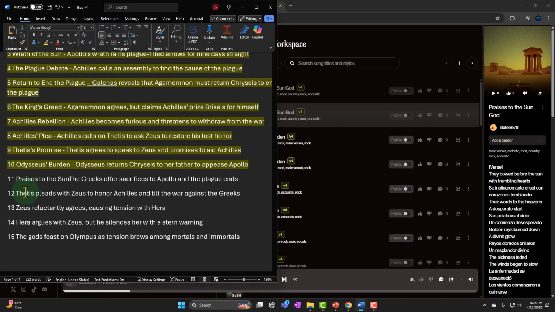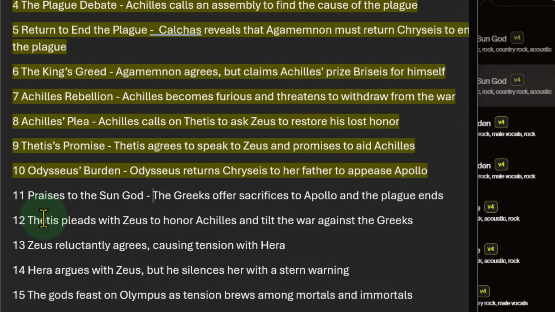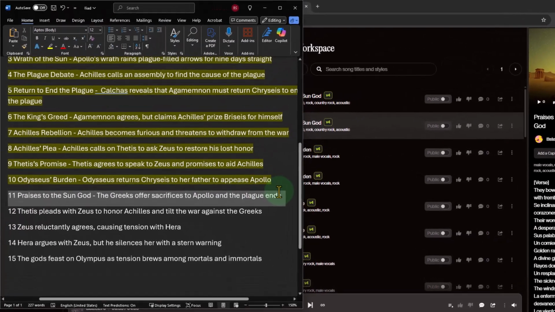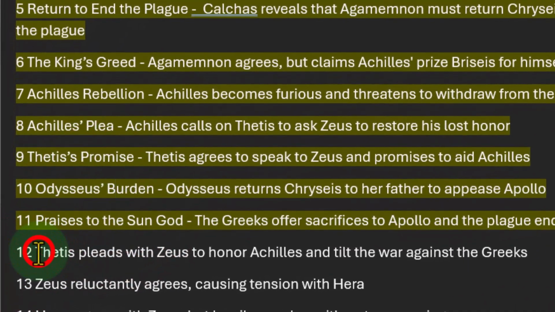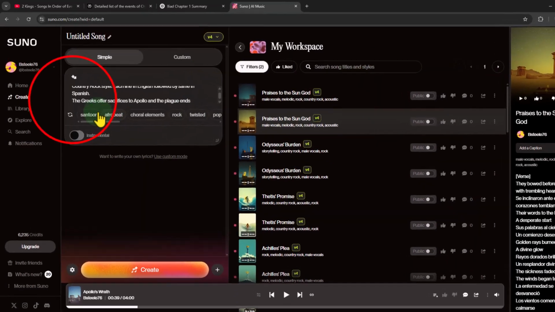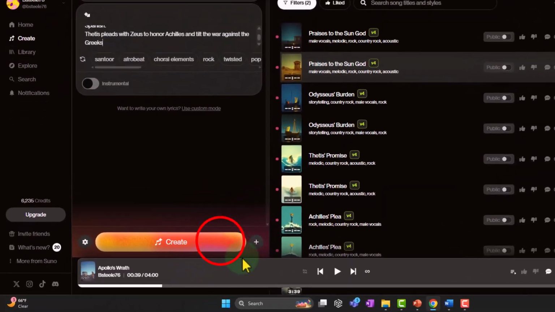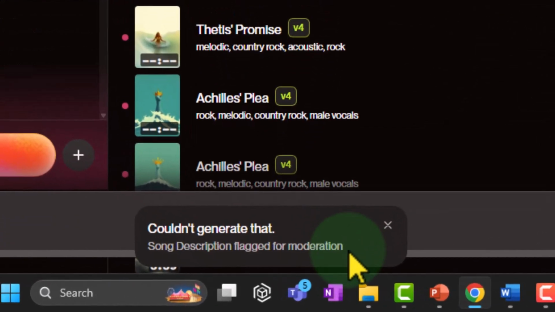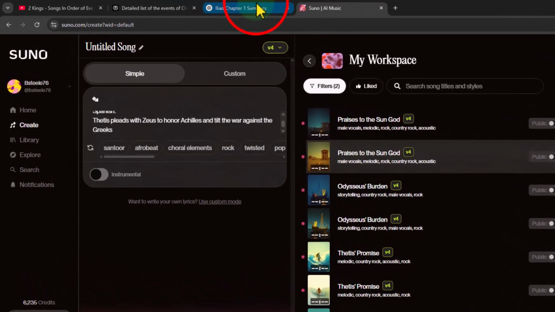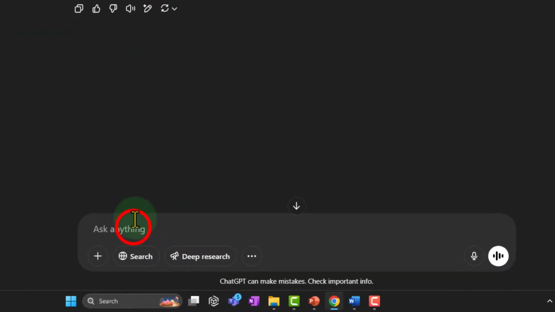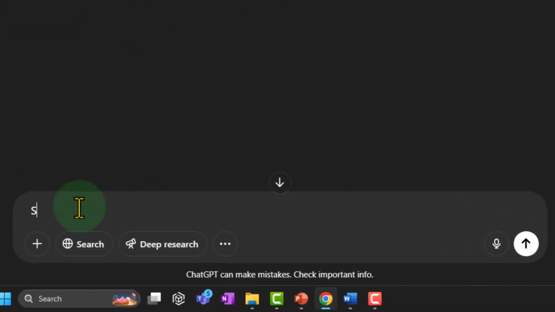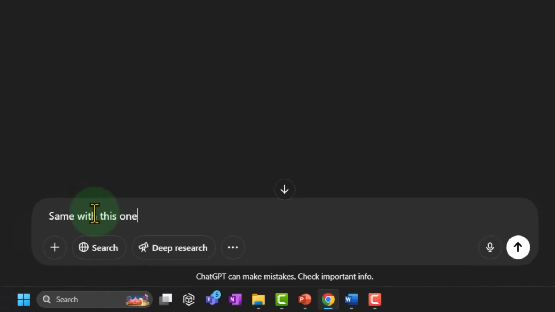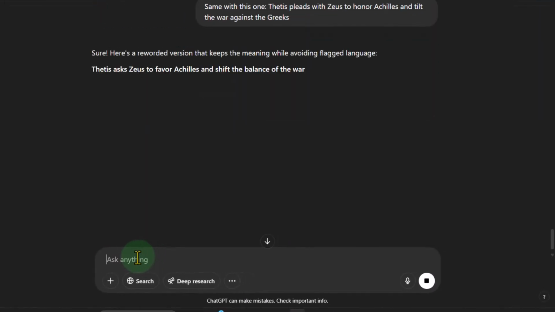Praises to the Son God. Alright, we're almost there. Couple more. Let's see what we got on this one. It's rolling. We're rolling along. It didn't like that one. The middle management came in. Try this. Same with this one. I don't like the way you worded that. You need to write it. Okay, let's try it this way.